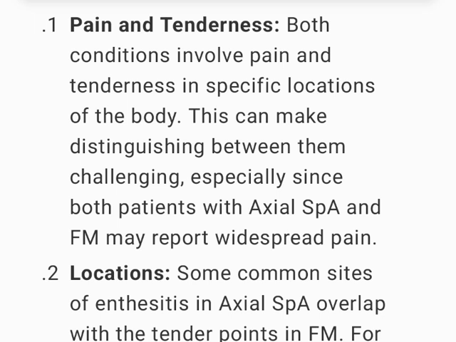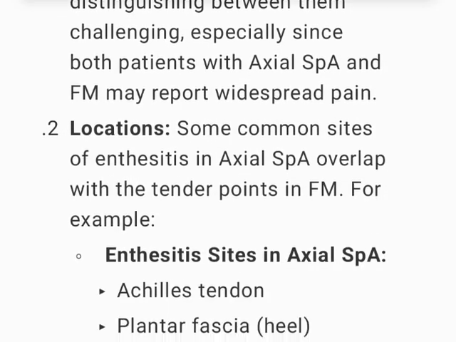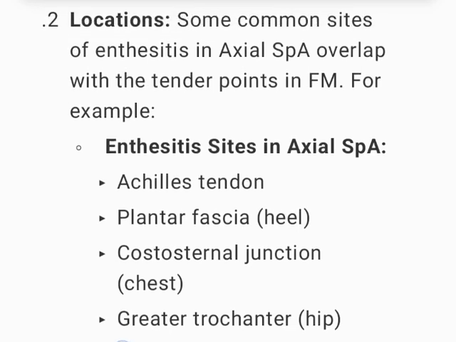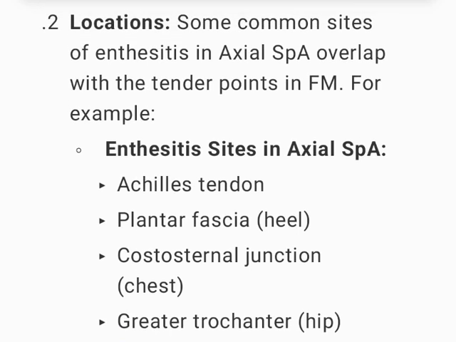Both conditions involve pain and tenderness in specific locations of the body. This can make distinguishing between them challenging, especially since both patients with axial SpA and FM may report widespread pain. 2. Locations. Some common sites of enthesitis in axial SpA overlap with the tender points in FM.